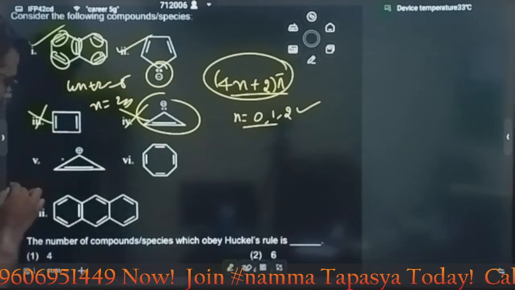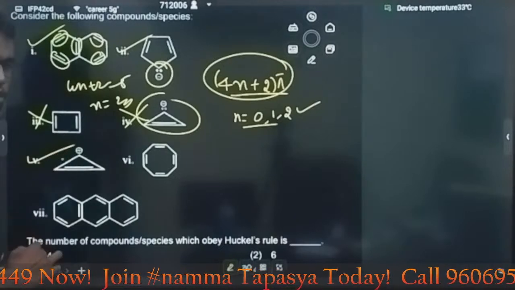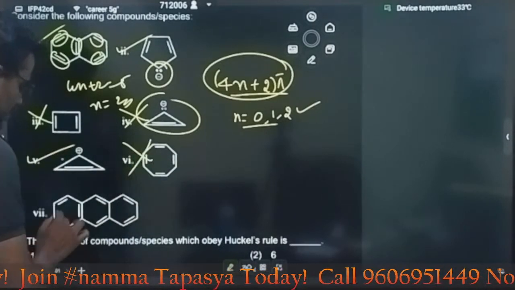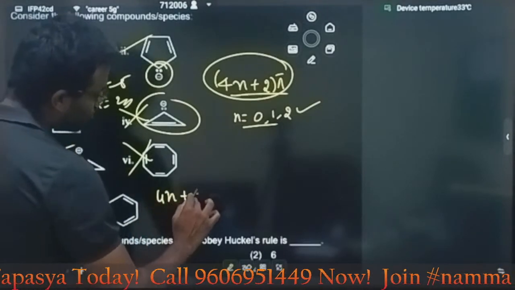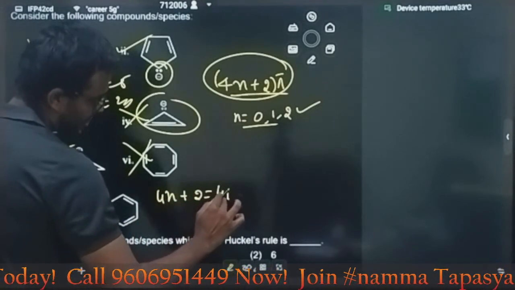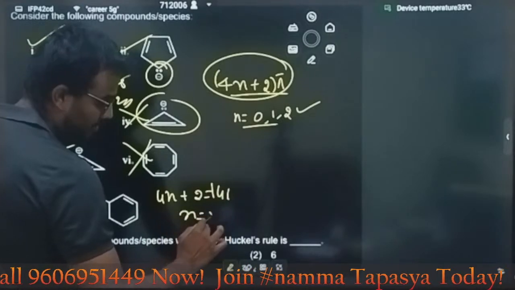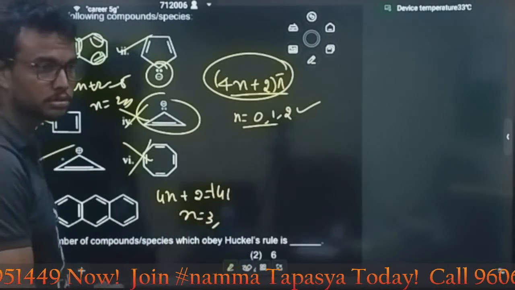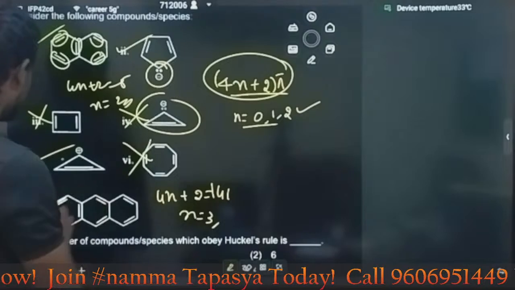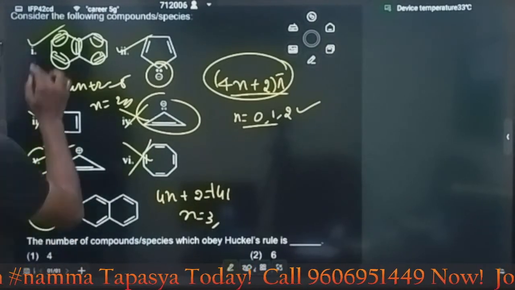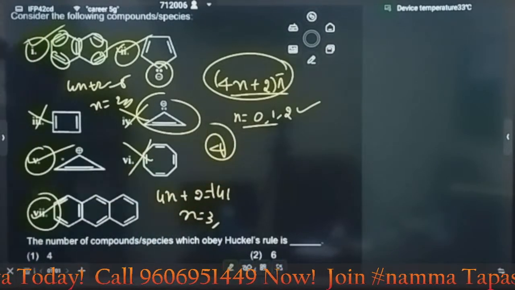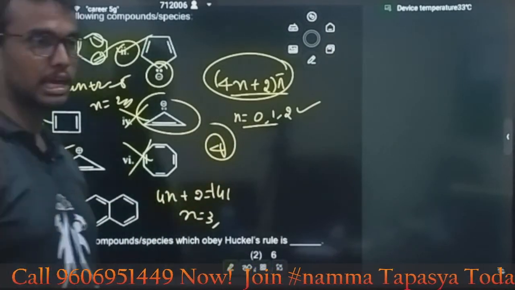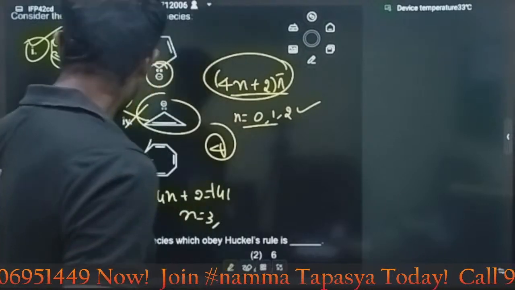This is also not following. Then for this one, 2, n is equal to 0, it follows. 8, no. 2, 4, 6, 8, 10, 12, 14. 4n plus 2 is equal to 14, n is equal to 3, then obviously it follows. Yes, this follows. 1, 2, 3, 4. Totally 4 compounds follow Hückel rule. Then the answer is option E. Option E is the correct answer.